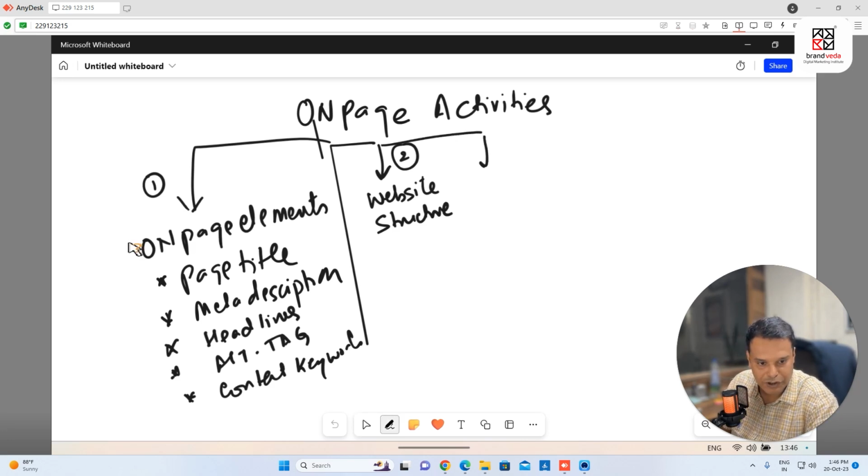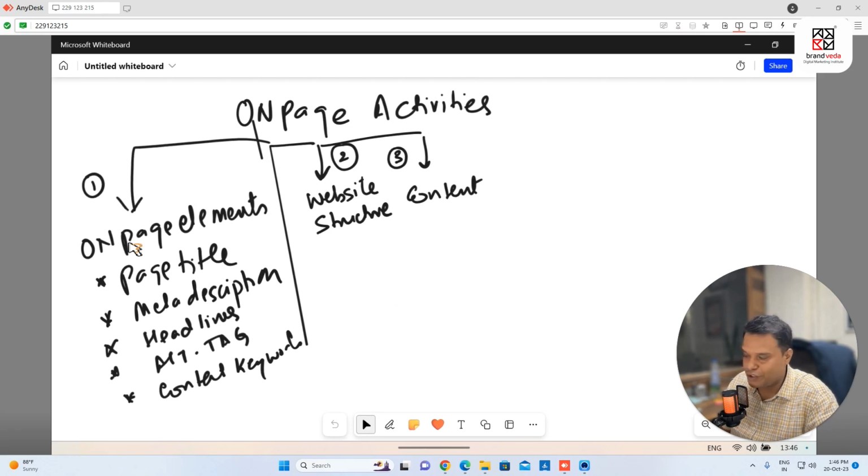Next, we work on point number three, which is content. We create content for blogs. We create content for our sales pages, product page, service page, home page. So we're going to work on content, which is important, right? Point number four is we also do content optimization, which is again very important.